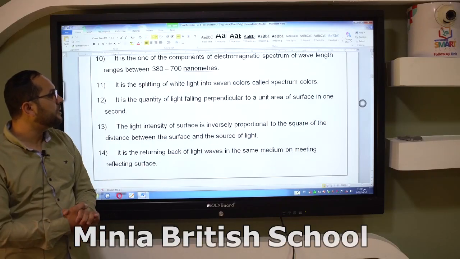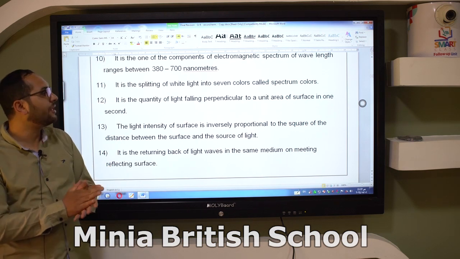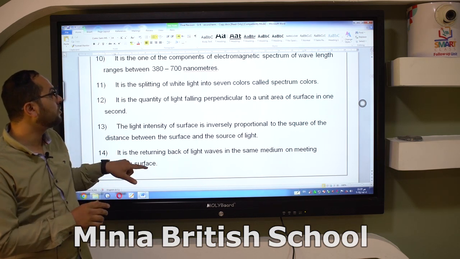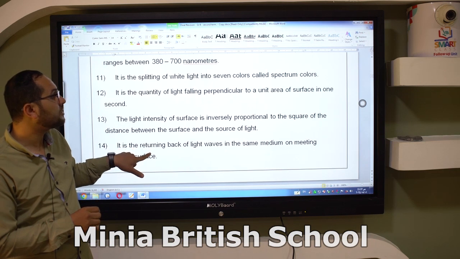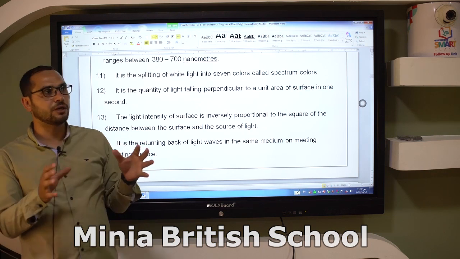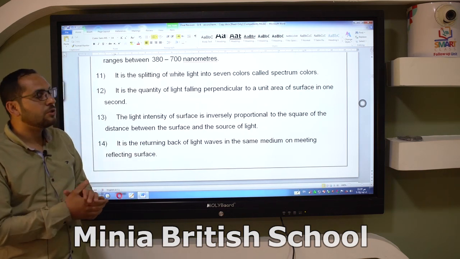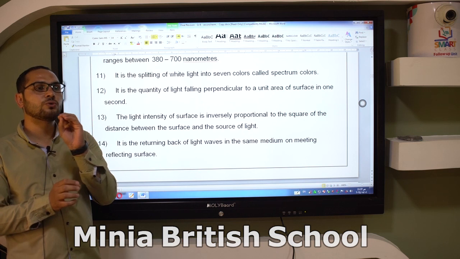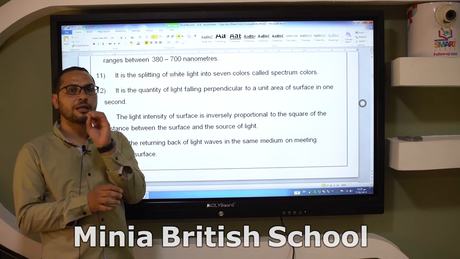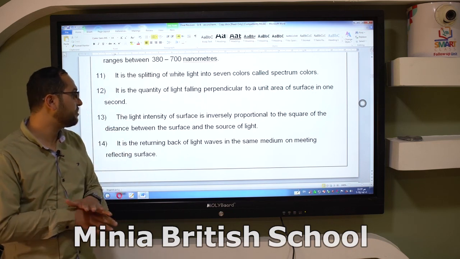Number 11, it is the splitting or analysis of white light into 7 spectrum colors. This is the meaning of what? 7 spectrum colors, or we can say analysis of light. As you know, the tool that is used for analysis of light is called a glass prism. The glass prism is used to analyze white light into 7 spectrum colors.